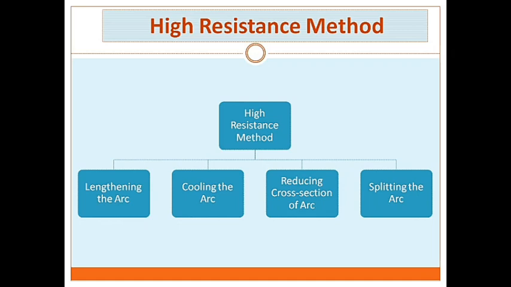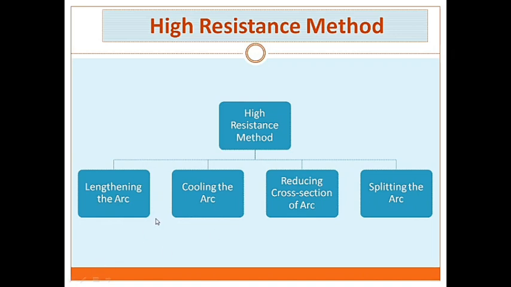The principal disadvantage of this method is that enormous energy is dissipated in the arc. Therefore, it is employed only in DC circuit breakers and low capacity AC circuit breakers. Now there are four methods to extinguish the arc. First one is lengthening the arc, second cooling the arc, third reducing cross section of arc, and fourth one is splitting the arc.